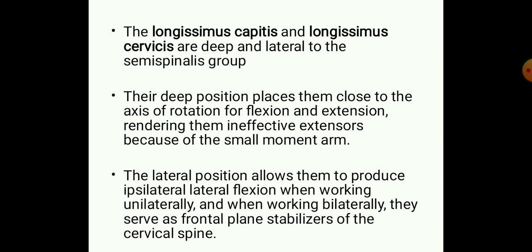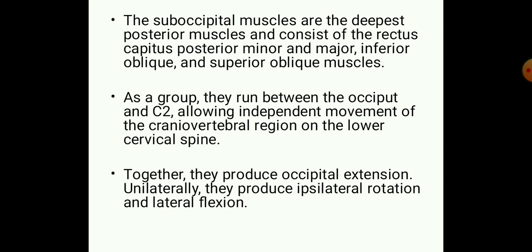But the lateral position allows them to produce ipsilateral lateral flexion when working unilaterally, and when working bilaterally, they serve as frontal plane stabilizers of the cervical spine. So the longissimus muscle, which is present in the lateral side, can produce some amount of same side lateral flexion, and if both muscles are working together, they can act as stabilizing muscles, or the frontal stabilizers, of the cervical region.